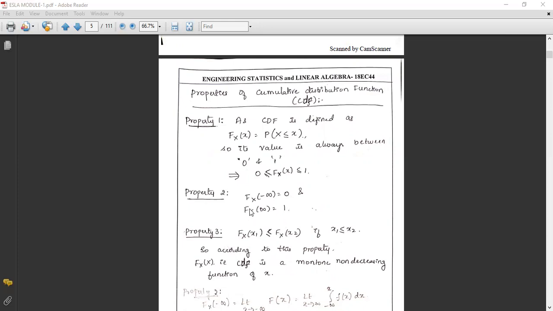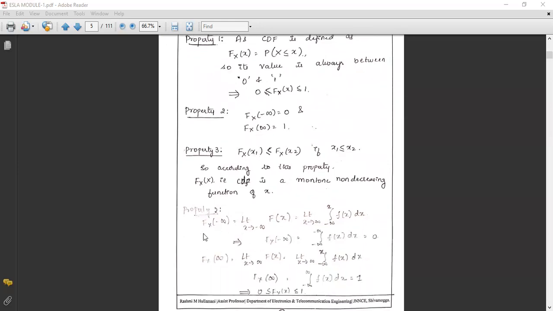And the cumulative distribution function of the random variable X for the value infinity is 1, which means the maximum probability is 1. Property 1 says it lies between 0 and 1, and property 2 says the maximum is 1 and the minimum is 0.